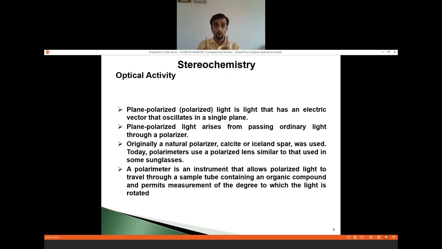Ordinary light, whose waves are vibrating or oscillating in all directions, is now converted into plane polarized light, where waves are vibrating only in one direction. Fine. Now this light we have to study. It has to be passed through a polarimeter tube. So the instrument which is used to study optical activity is the polarimeter. Let me show.